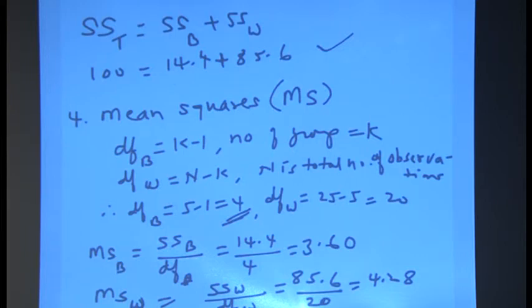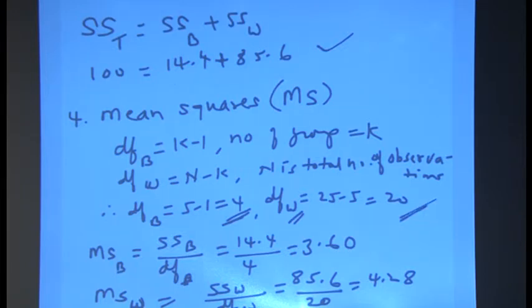That means the total number of people we had in all 5 groups, that is n, minus the number of groups. So, this is what we are talking about, degrees of freedom within groups: total number of people, 5 groups, 5 times 5 is 25, minus 5 groups. So, 25 minus 5 gives us 20 here. Okay. So, that is what we have.